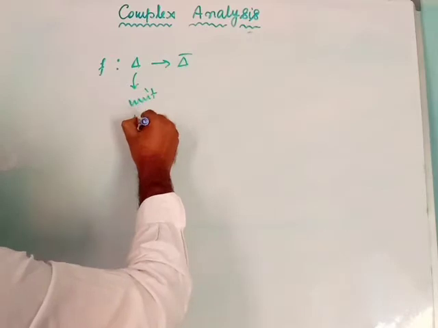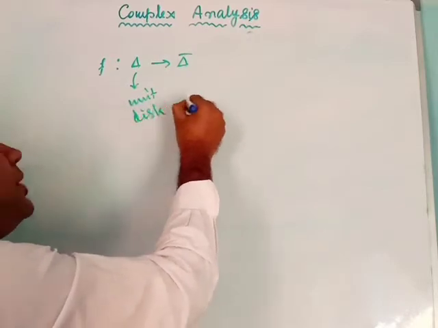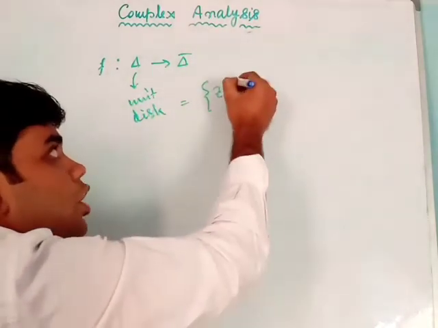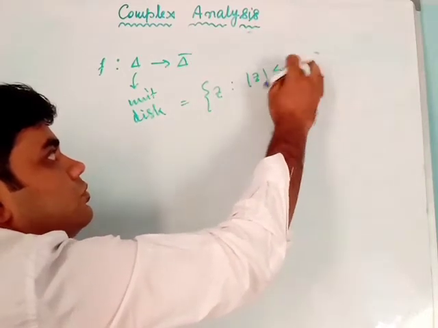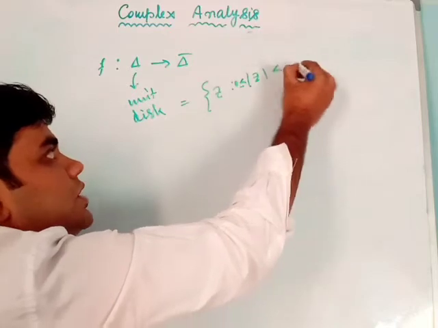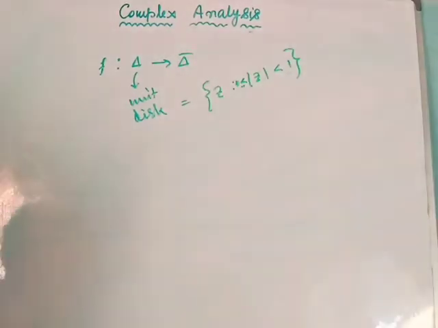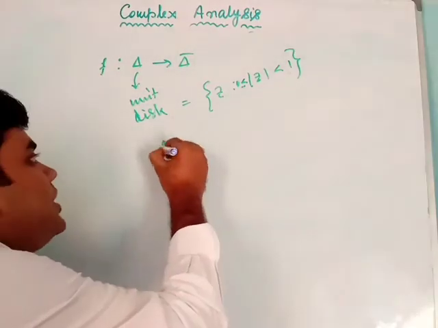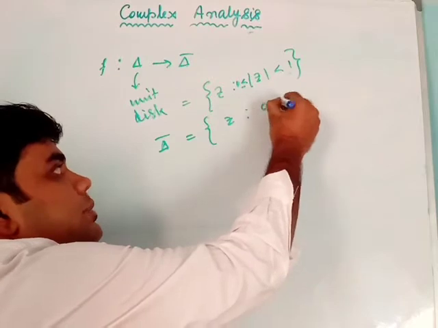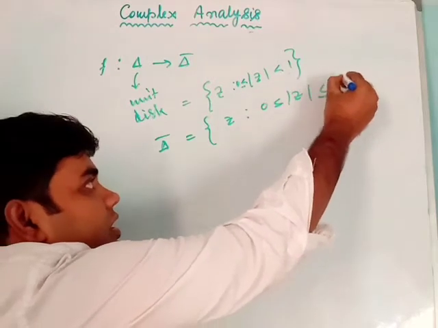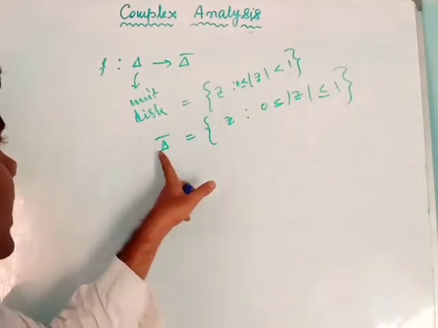Unit disk. Unit disk means what? Unit disk means all the complex numbers whose modulus is greater than or equal to 0 and less than 1. Okay, so this is our unit disk, and delta bar means what? Delta bar means the closure of this within its boundary. This one. So this equality holds for delta bar.